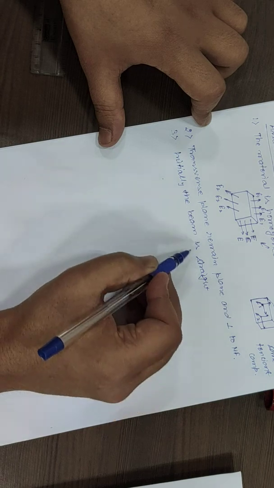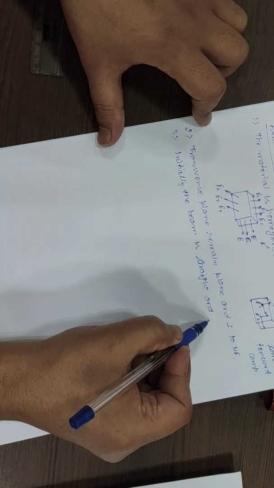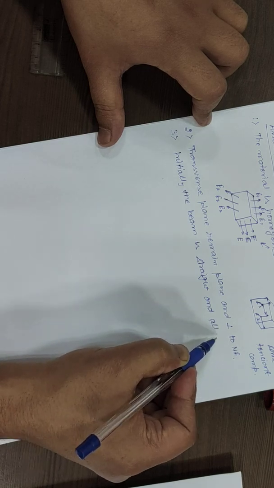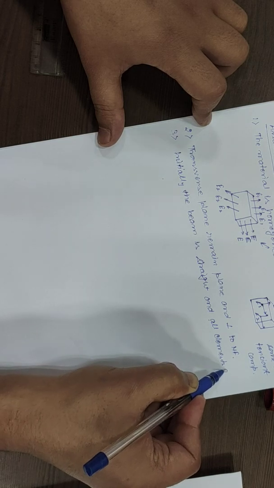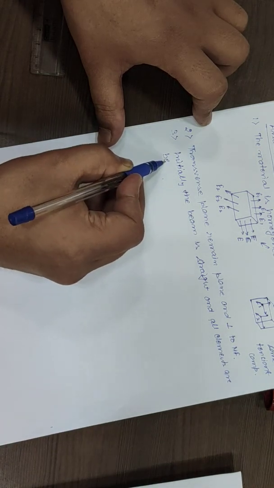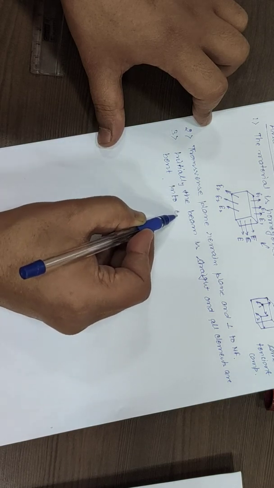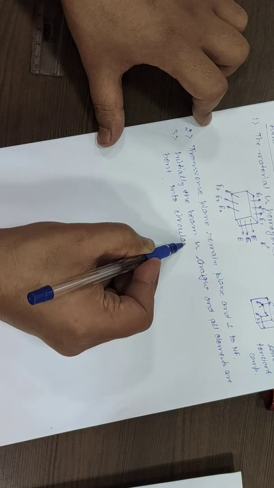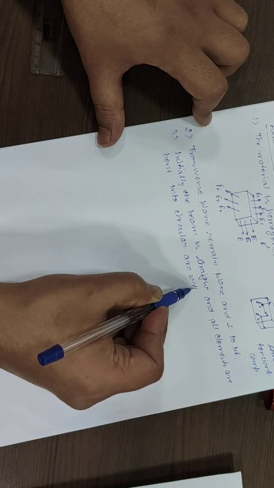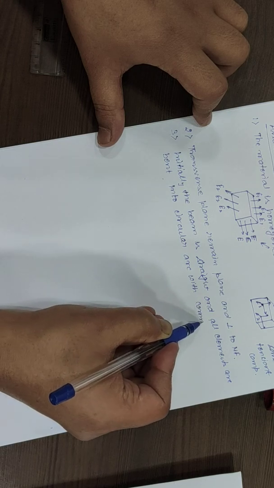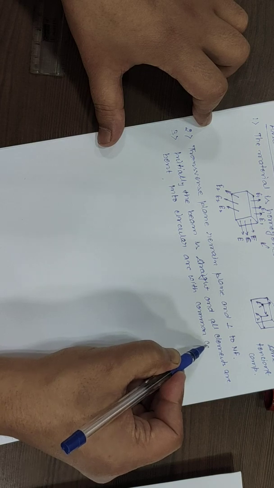Okay, initially the beam is straight and all elements are bent into circular arcs with a common center of curvature.